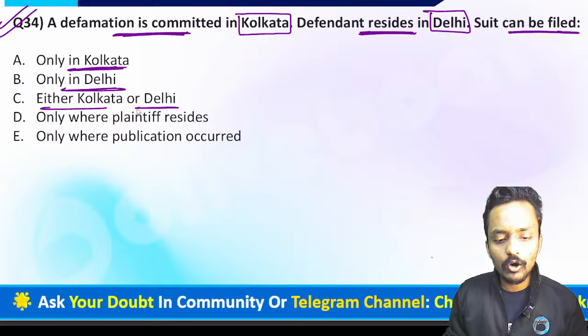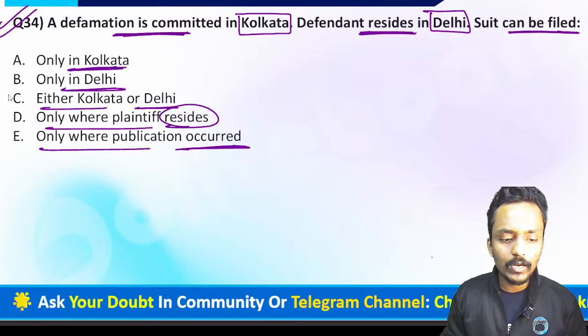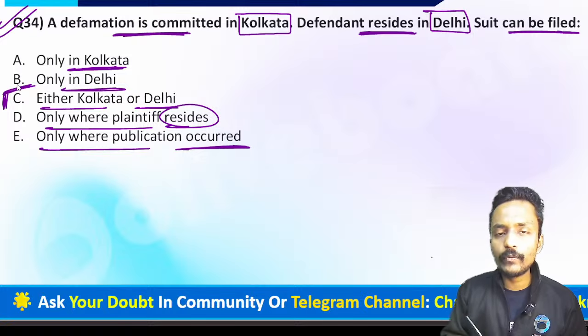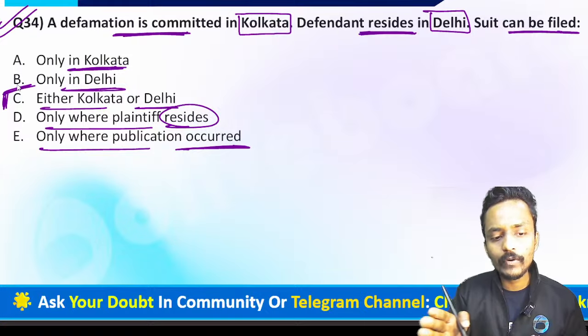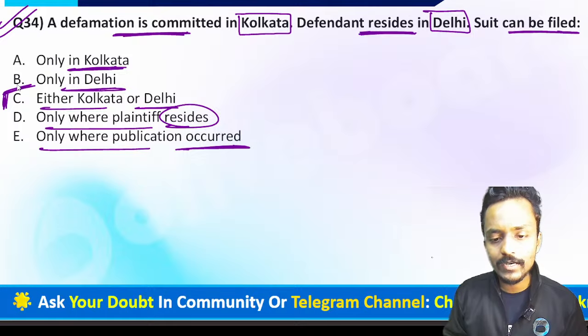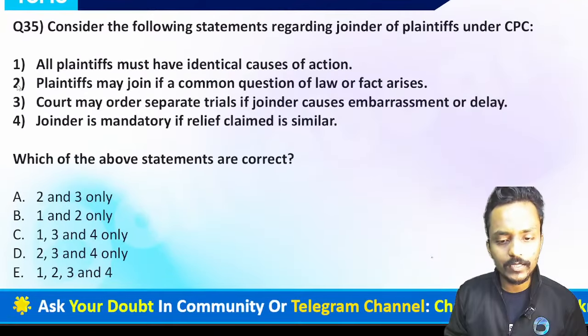Either Kolkata or Delhi, you can file a suit only where the plaintiff resides and where the publication occurred. So what, according to you, is the absolutely correct answer? Can I say either you can file a suit in Kolkata or you can file a suit in Delhi? Absolutely yes. It doesn't matter whether you want to file a suit in Kolkata or in Delhi, you have the option to file in Kolkata or Delhi itself. So if you are selecting option C, absolutely your answer is correct.